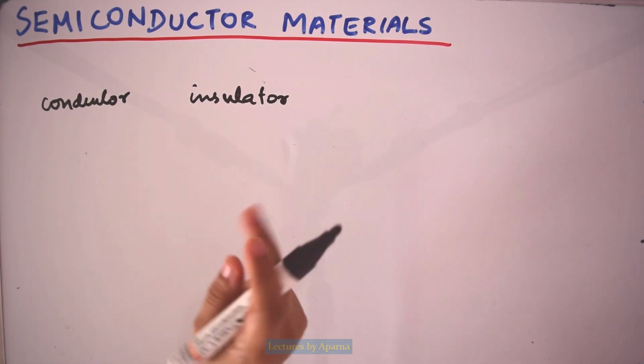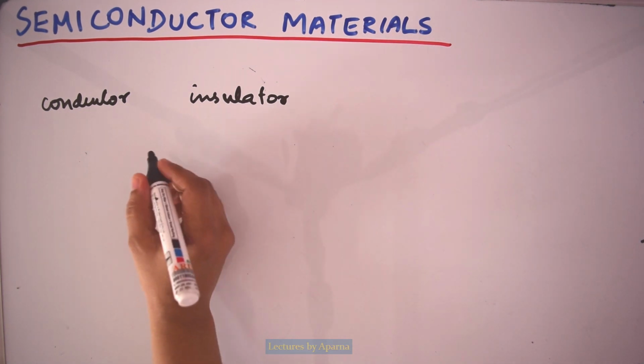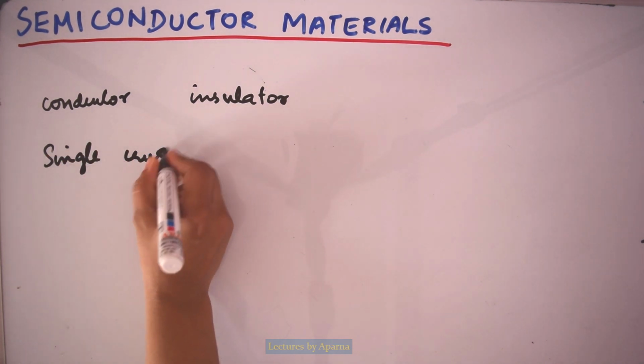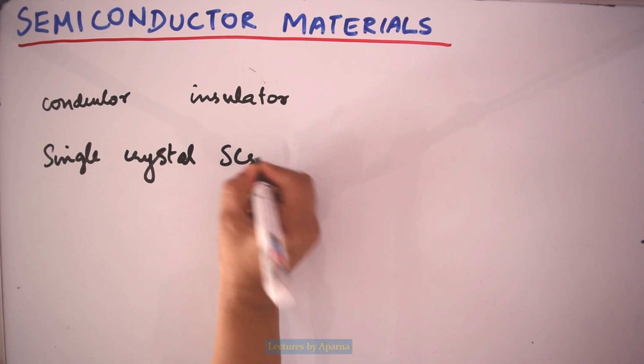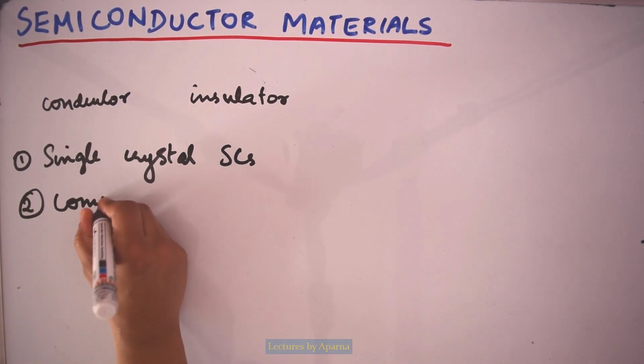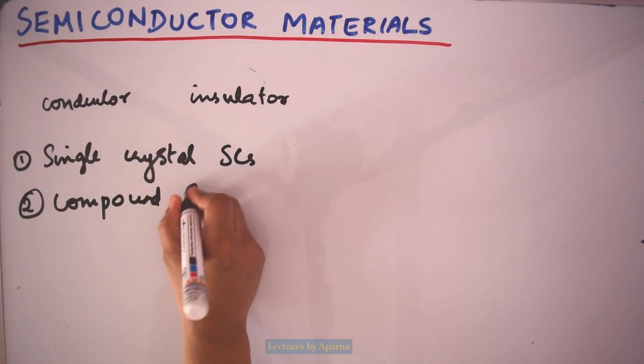There are two types of semiconductor materials: single crystal semiconductors and compound semiconductors.